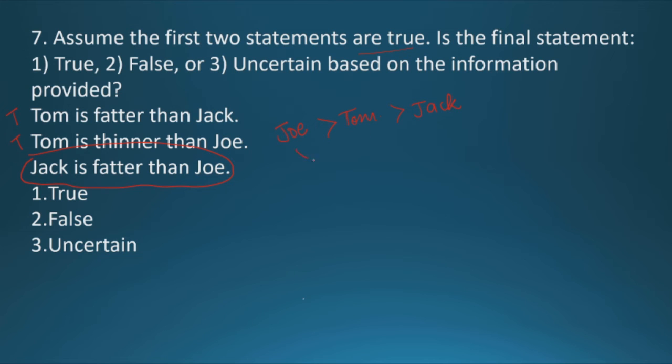See, Joy is fatter than Tom, and therefore Joy is fatter than Jack. So Jack cannot be fatter than Joy, because here we can see that Jack is not fatter than Joy. That's it. So our option B, that is 2, false, is the correct answer.